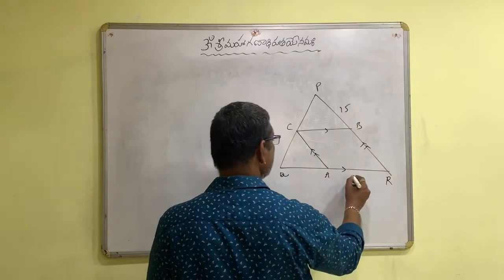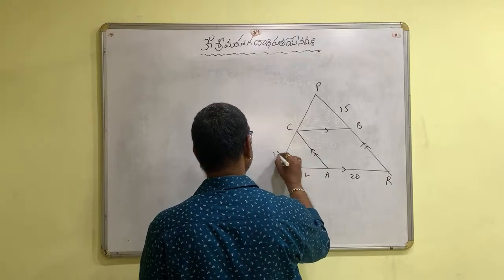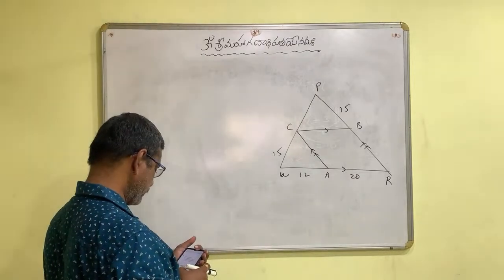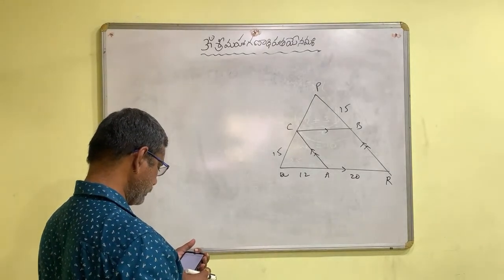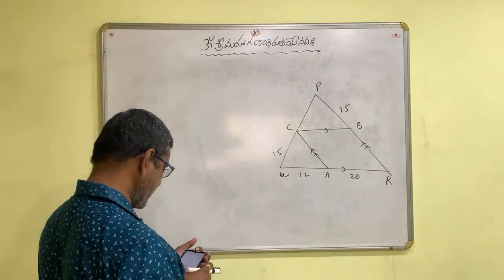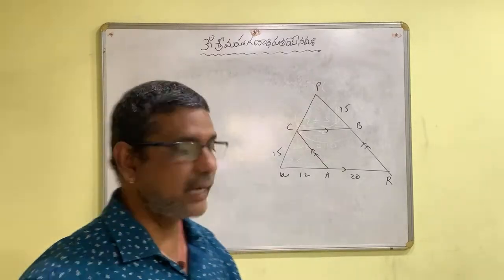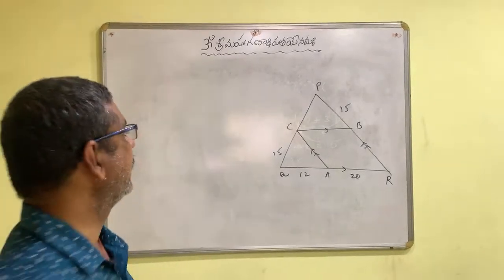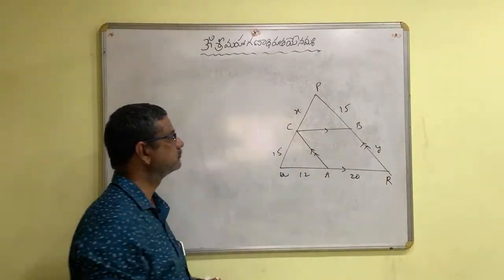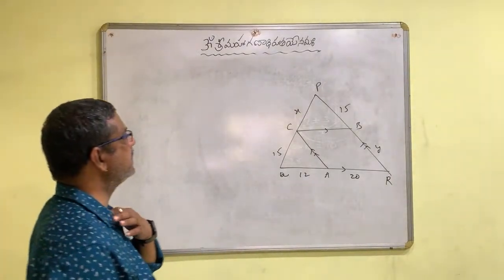The lengths are 15, 20, 12, 15. Calculate PC and BR. This one and this one.